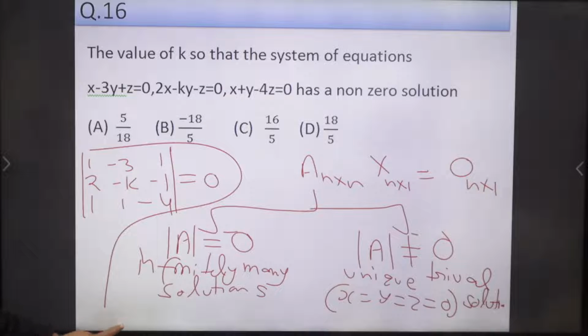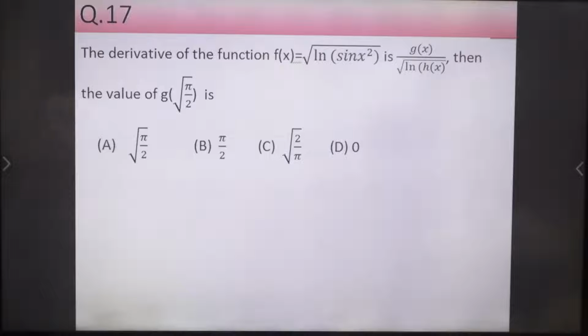Now, question number 17. That is from differentiation. Just see the question, and those present try to solve the question. Just read the question and try to solve it.